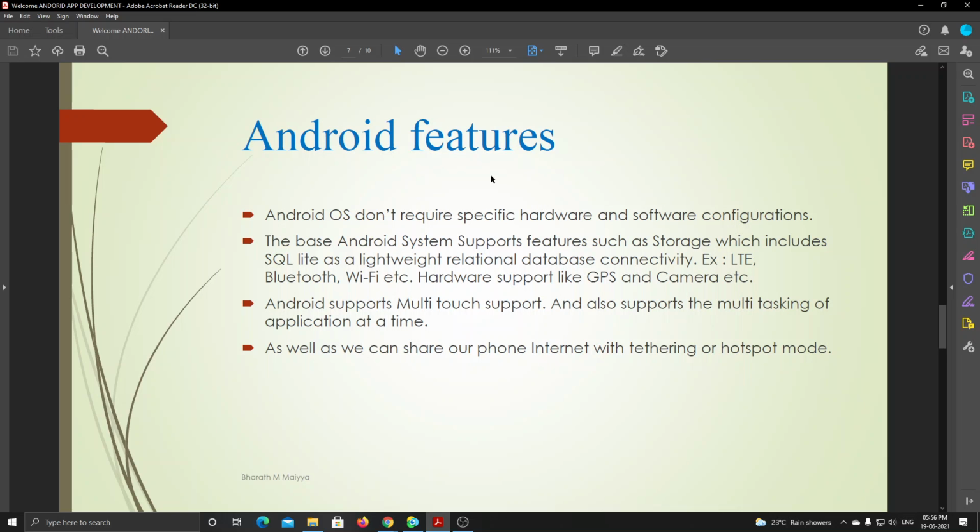And then Android features. What features does Android have? This Android OS doesn't require specific hardware or software configurations.